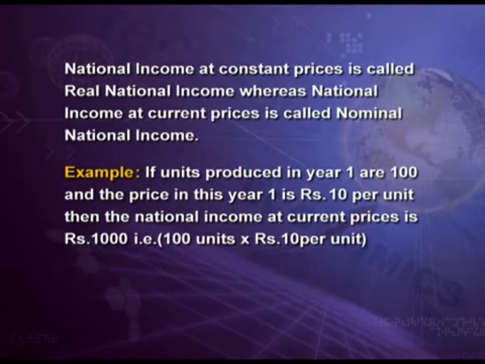Suppose units produced in a year are 100 and the price in this first year is rupees 10 per unit. Then the national income at current prices will be 100 units into rupees 10 per unit, that is equal to 1000 rupees.